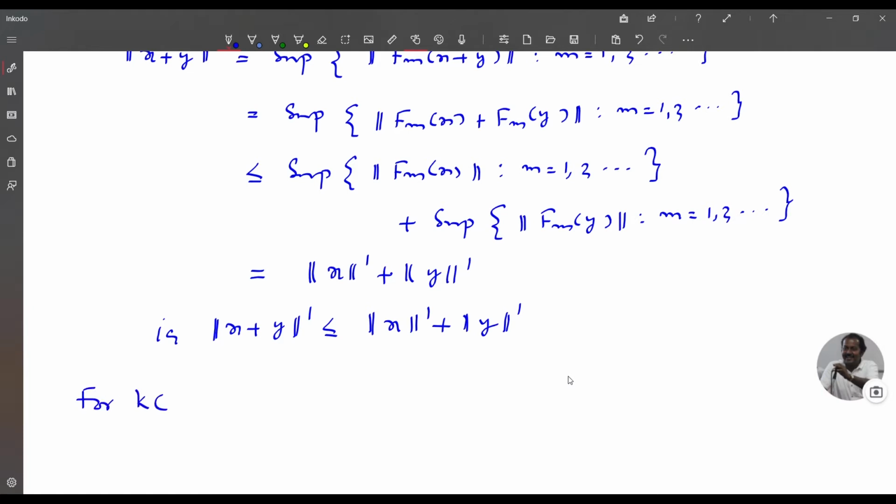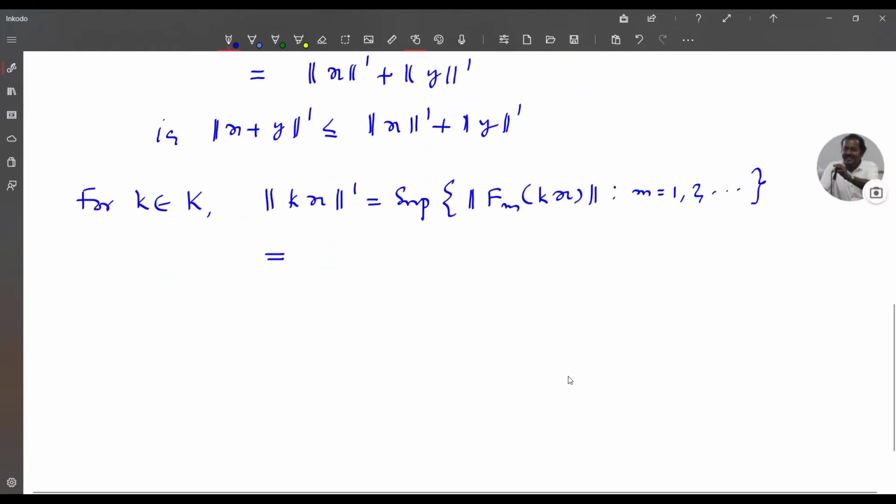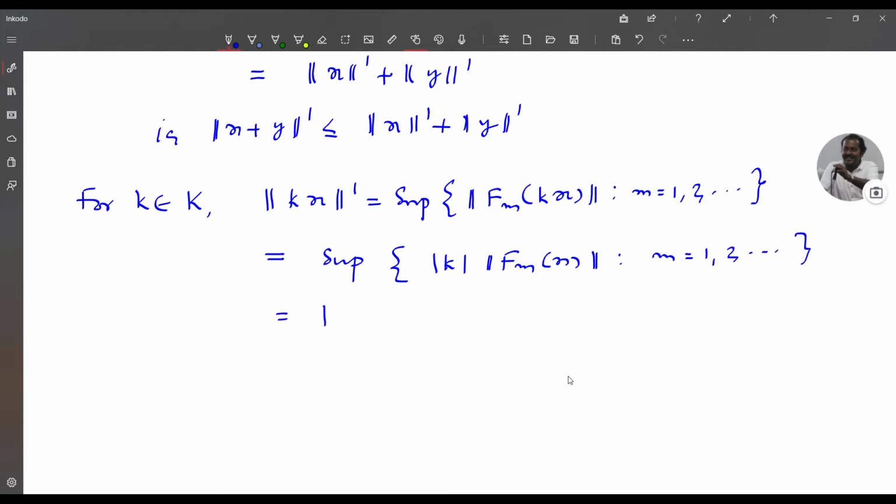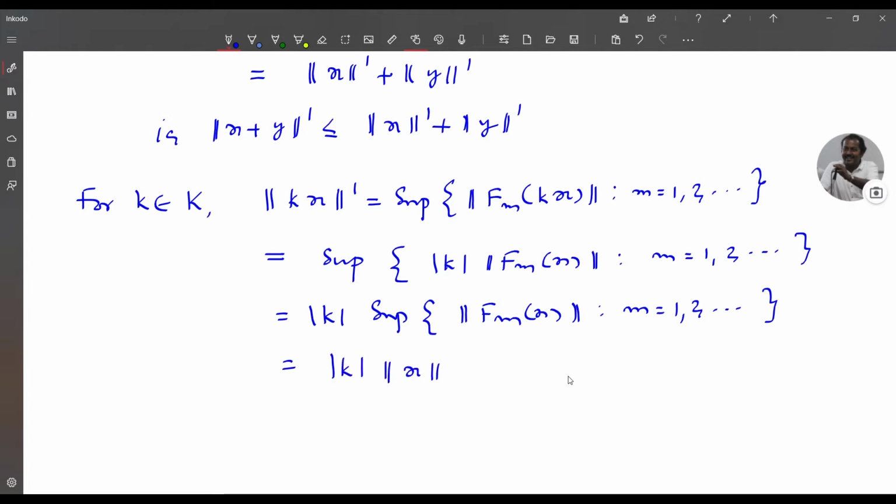And for k in K, norm dash of kx equal to supremum norm of Fm of kx such that m equal to 1, 2, etc. And that is equal to supremum modulus of k into norm Fm of x such that m equal to 1, 2, etc. So that is equal to modulus of k times supremum norm Fm of x such that m equal to 1, 2, etc. So this is modulus of k into norm dash of x. Therefore, norm dash is a norm on X.